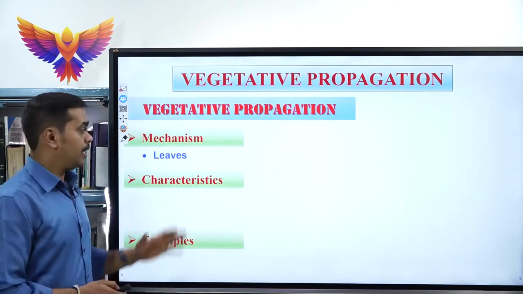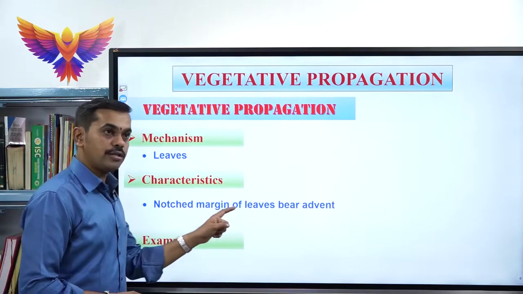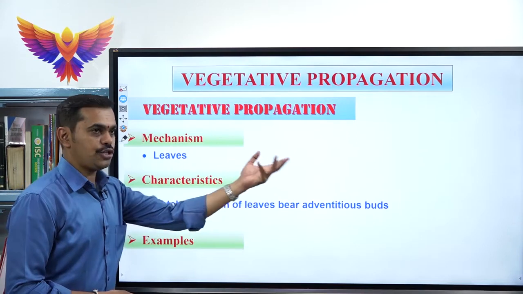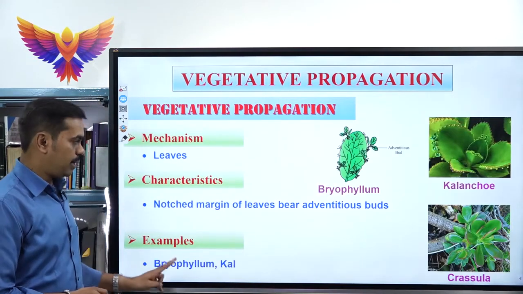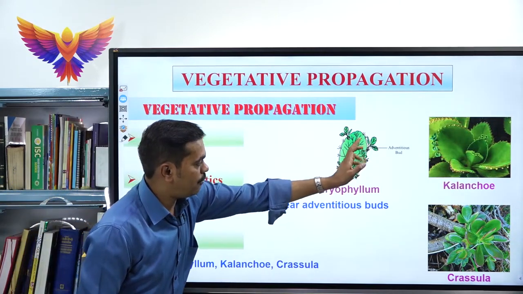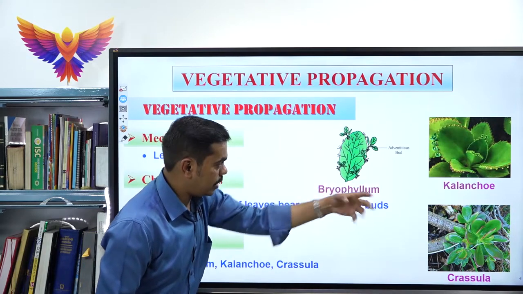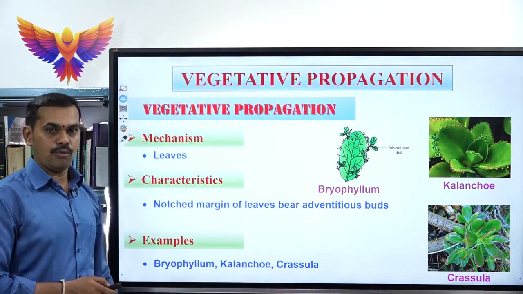Next one, leaves. Here the notched margins of the leaves bear adventitious buds, and each adventitious bud later develops into a new plant body. Best example, bryophyllum. This is the bryophyllum. Adventitious roots are formed on the leaf margin. Whenever they fall on the ground, each adventitious bud can develop into a new plant body.